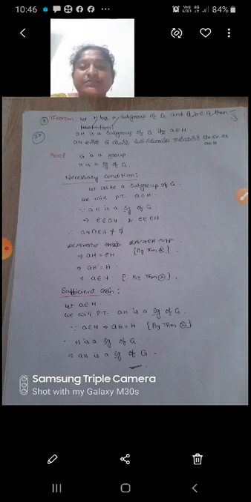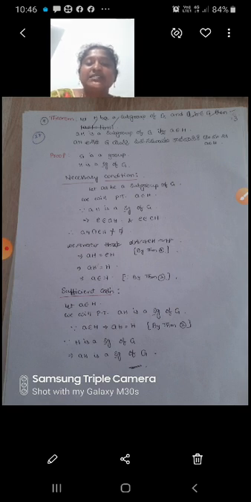Again, one more theorem. AH is a subgroup of G if and only if A belongs to H. Proof. G is a group, H is a subgroup of G. Necessary condition: let AH be a subgroup of G. We will prove that A belongs to H. Since AH is a subgroup of G, it implies E belongs to AH and E belongs to EH.